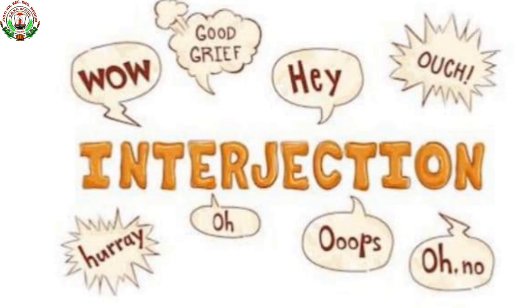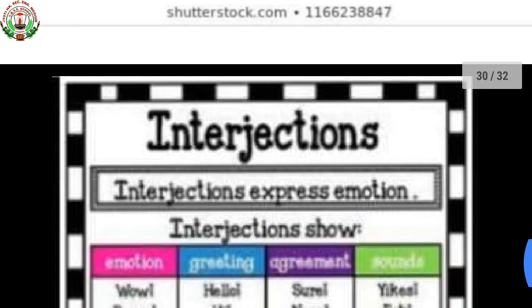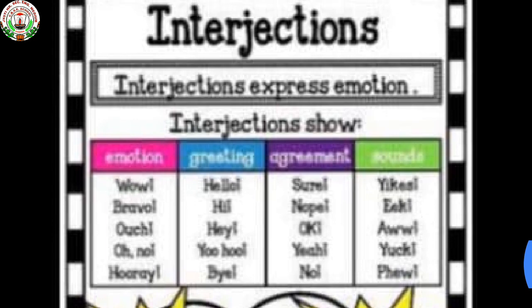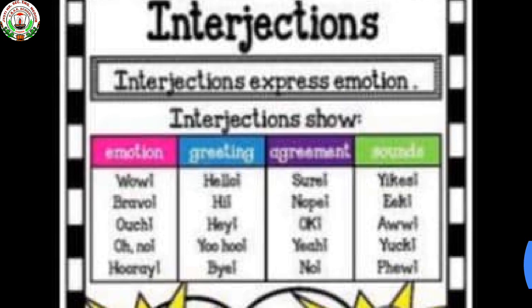And an exclamation mark is always used at the end of the interjection. So interjections express emotion. They show emotion, greeting, agreement, sound, like that. See the example of emotion: wow, bravo, ouch, oh no, hurrah.